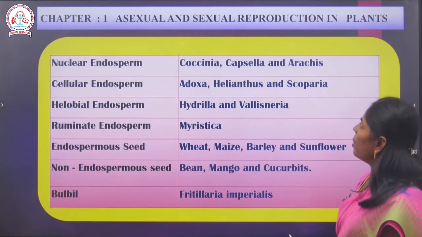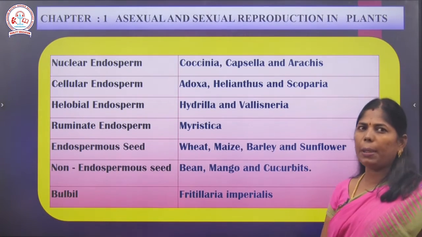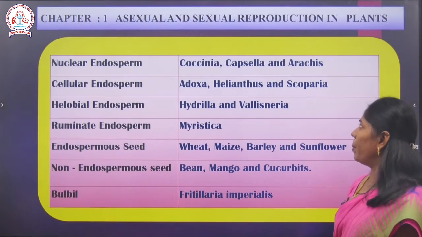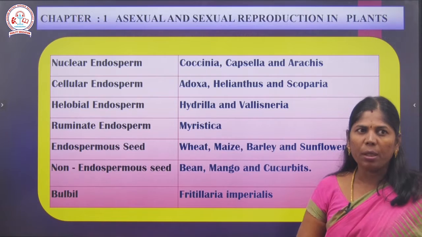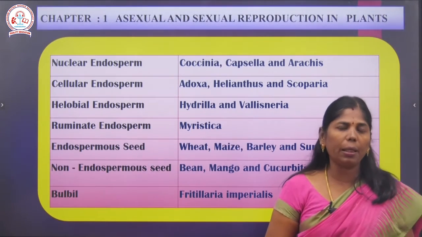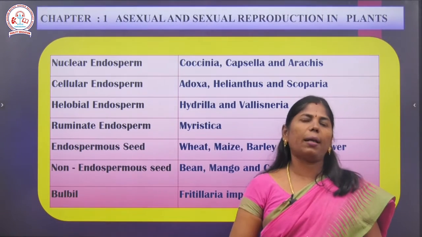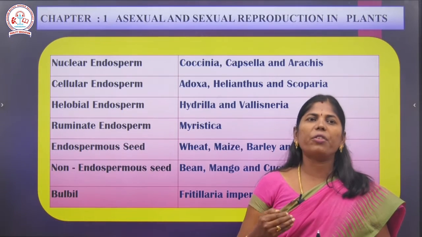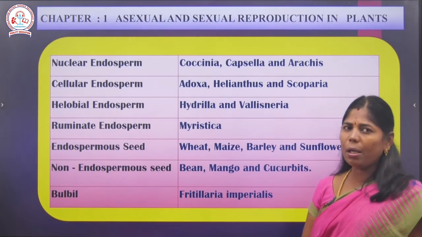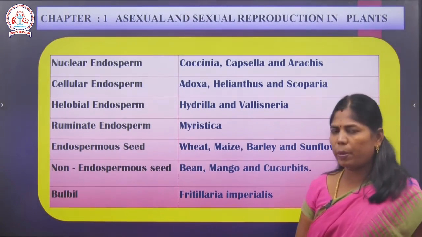Examples of nuclear endosperm: Coccinia, Capsella, Arachis. Cellular endosperm: Adoxa, Helianthus and Scoparia. Helobial endosperm: Hydrilla and Vallisneria. Ruminate endosperm: Myristica. So if this comes in a 5 mark question, even if you write these examples, each part carries half a mark, so automatically you will get 2.5 marks. Okay, next, non-endospermic seeds: bean, mango, cucurbit beets; these are non-endospermic seeds.